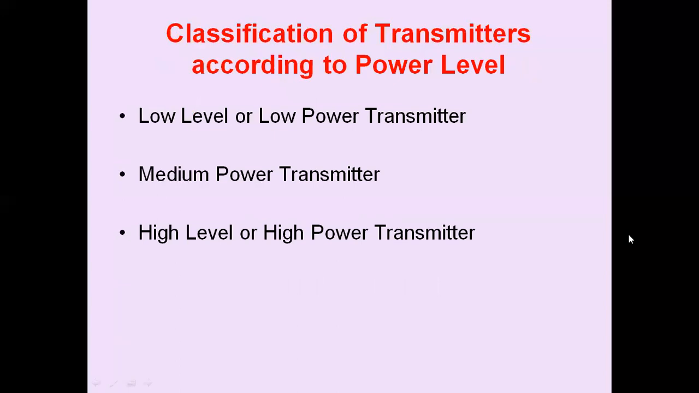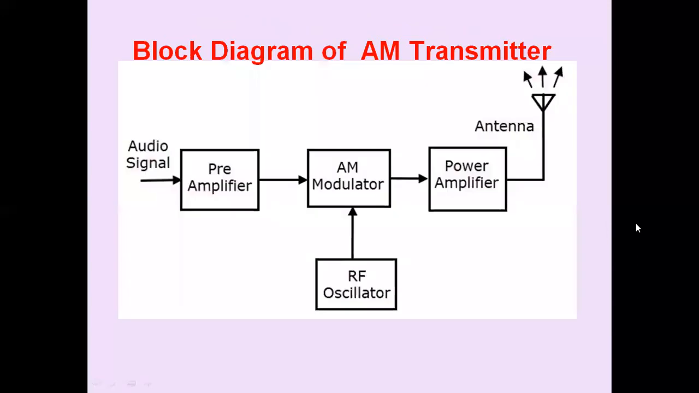According to the transmitter power level, they are classified into low power transmitters or low level transmitters, medium power transmitters or medium level transmitters, and high power transmitters or high level transmitters. If the power level of transmission is less than 1 kilowatt, we call it a low level transmitter. If the power level of transmission is greater than 1 kilowatt and less than 10 kilowatts, we call it a medium power transmitter. And high power transmitters radiate power levels greater than 10 kilowatts.